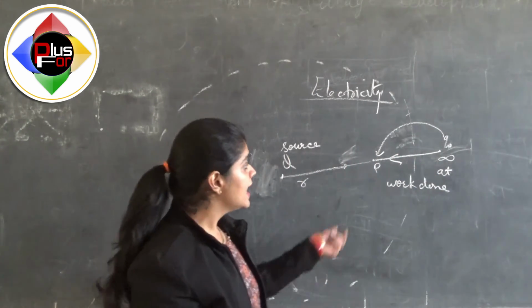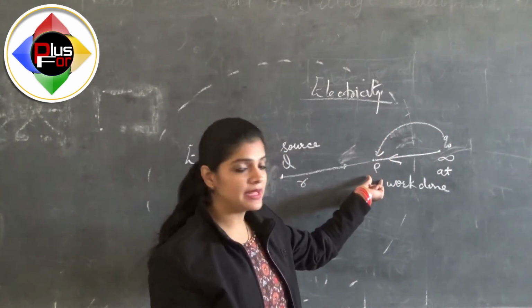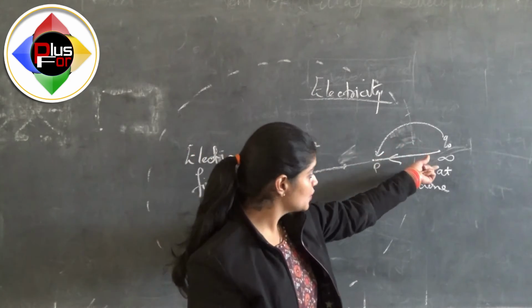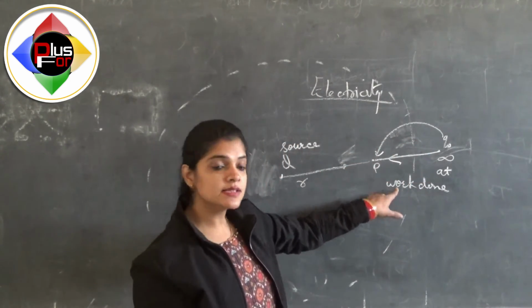We all know that if I need to displace this q naught charge from infinite to any point P, I will have to do some external work done.